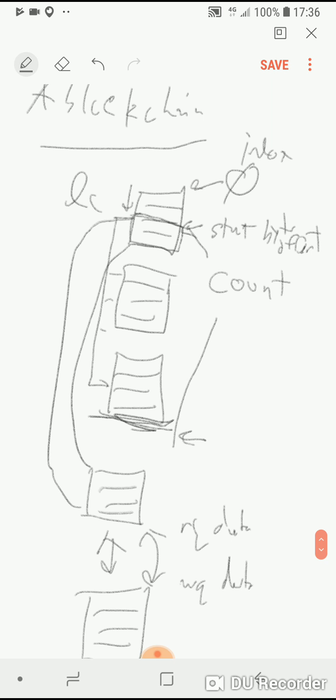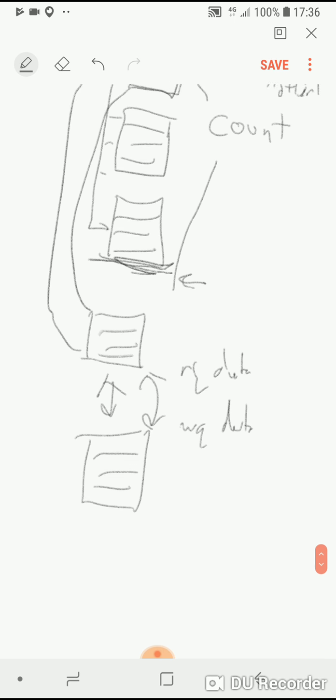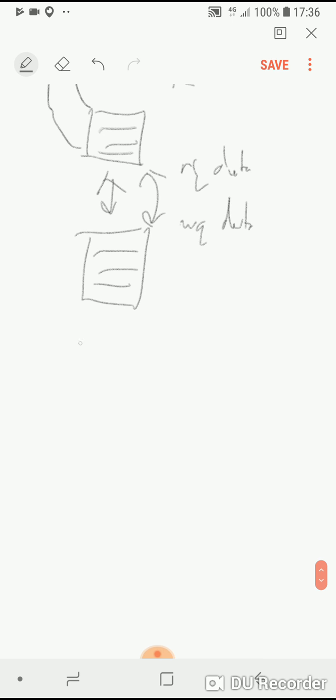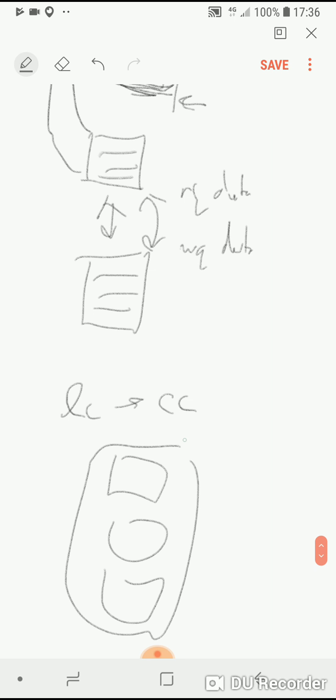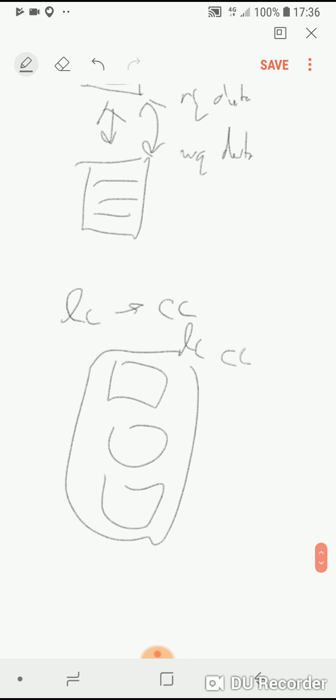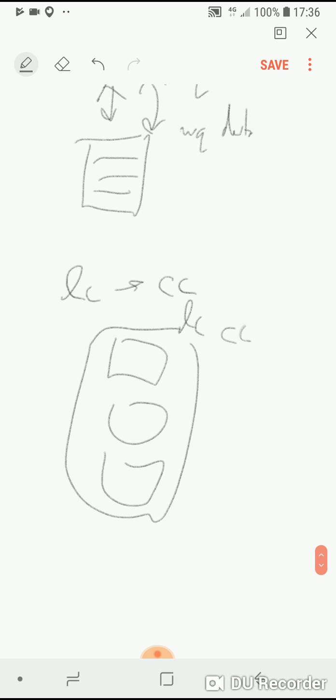So let's see. Then, in addition to that, we have what we call the last commit. The last commit is copied into another item called the current commit. And the current commit, like I was saying before, the last commit has some files, and then the current commit overlaps it initially. The current commit represents what file to go to, where it starts and where it ends.